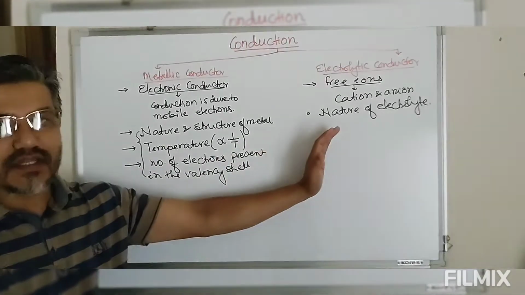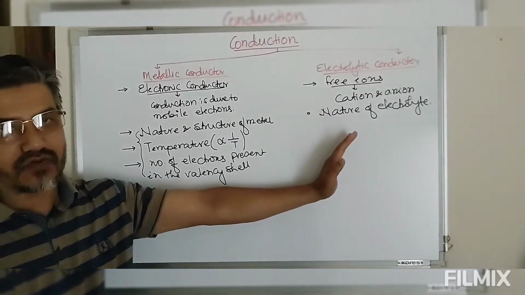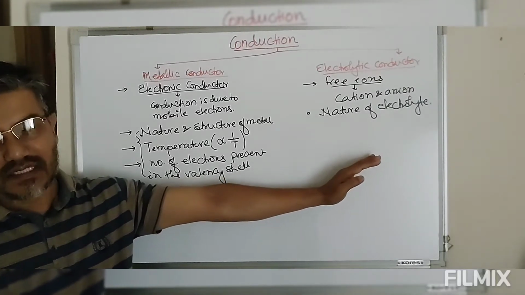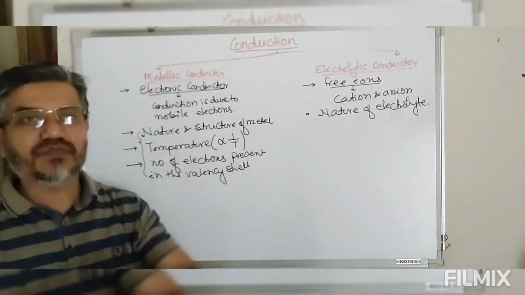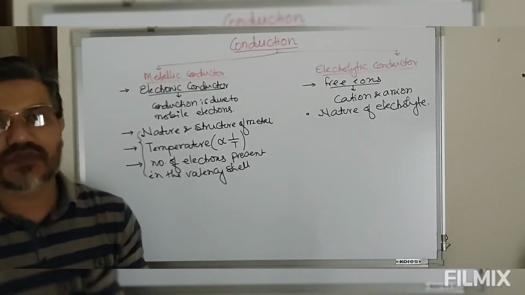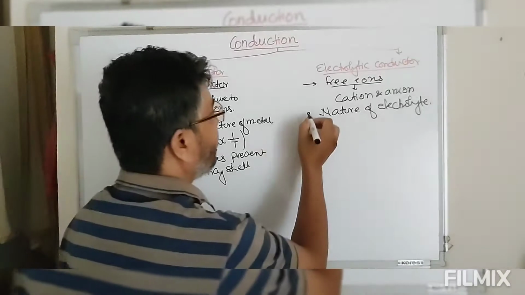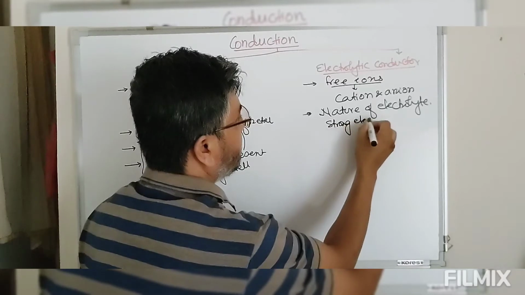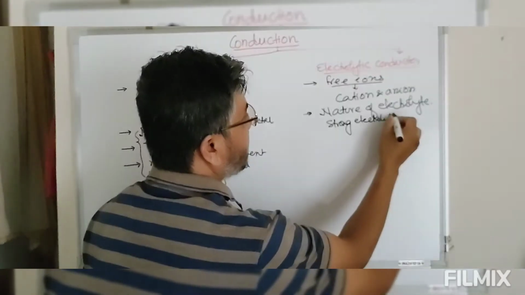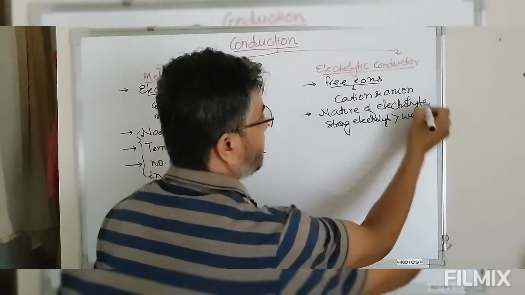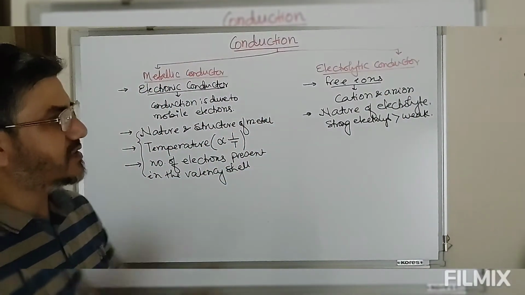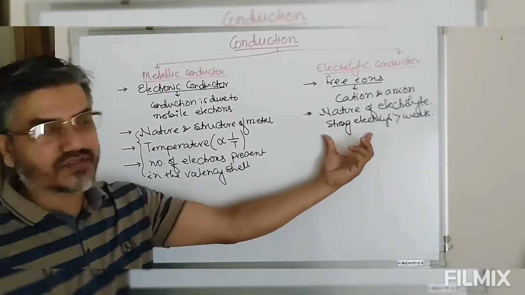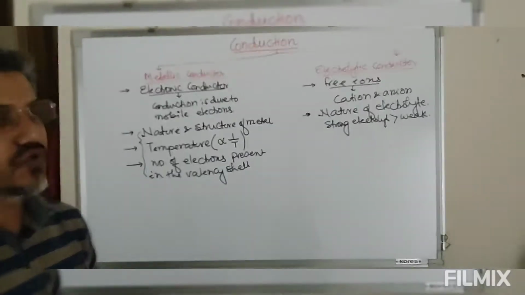Whereas if we have weak electrolytes, the degree of dissociation will be less. As a result, fewer ions will be present in the solution, hence the conduction will be less. So that means the conductivity of strong electrolytes is greater than weak electrolytes. The reason is strong electrolytes are 100% ionized, whereas weak ones are less than 100% ionized, so more ions are present in strong electrolytes.